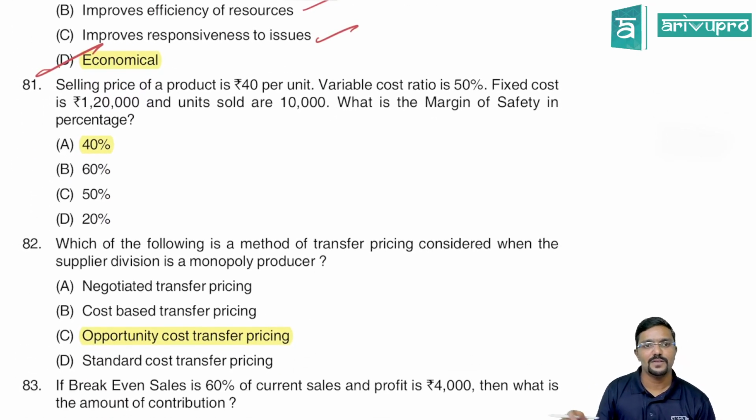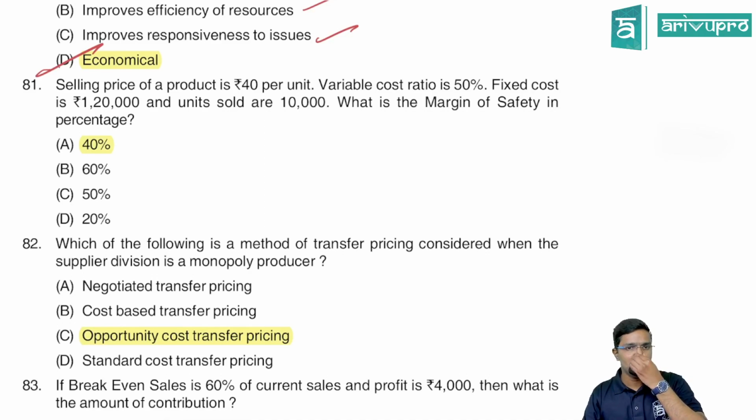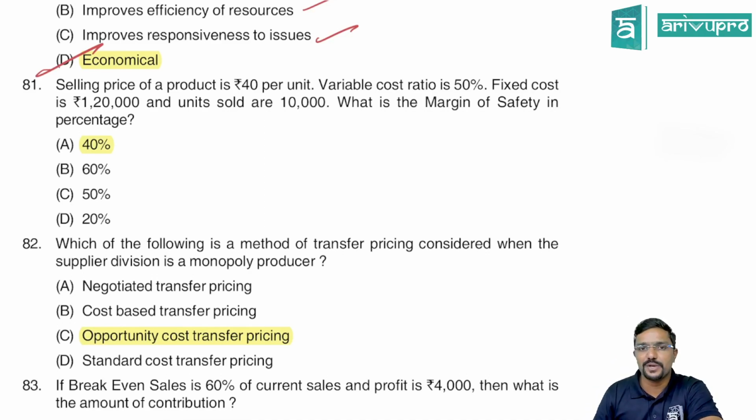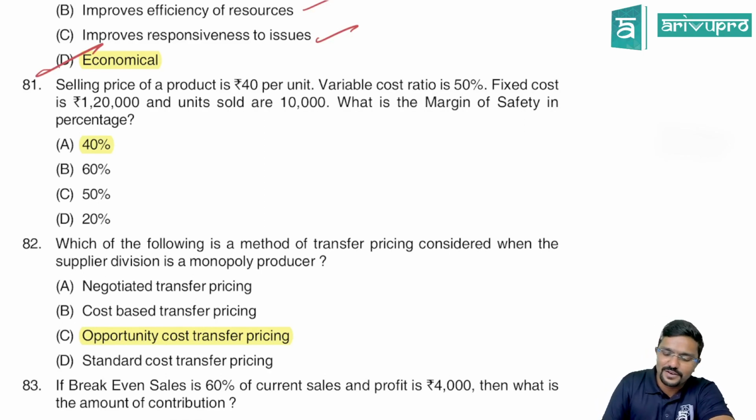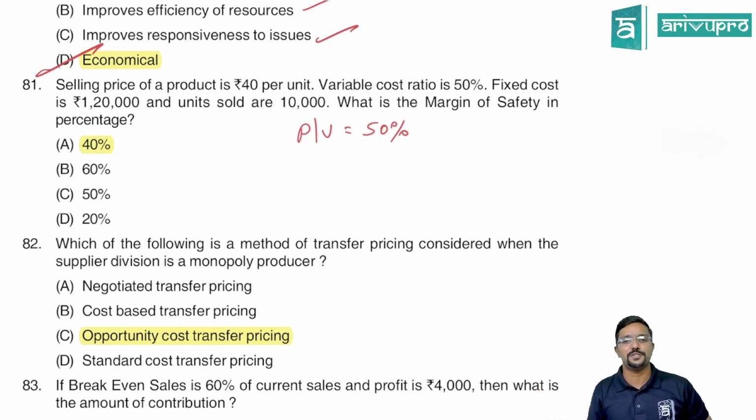Okay. Let us go to the 81st question. Selling price of a product is 40 rupees per unit. Variable cost ratio is 50%. So can I tell PV ratio is 50%? Yes, sir. Okay, let us write it, we may require it. Because variable cost is 50%, the remaining is PV ratio. Fixed cost is 1,20,000. And the units sold are 10,000. That is the total sales.